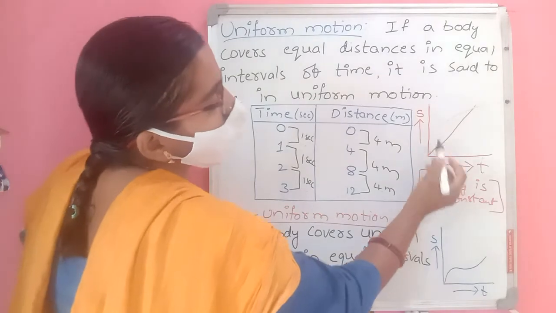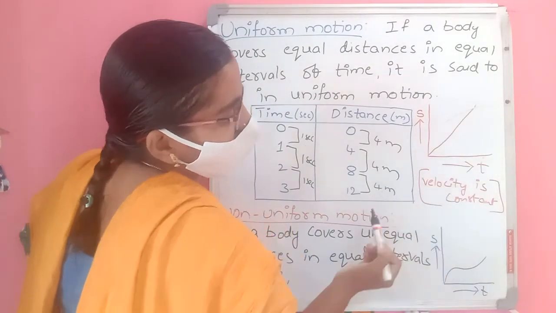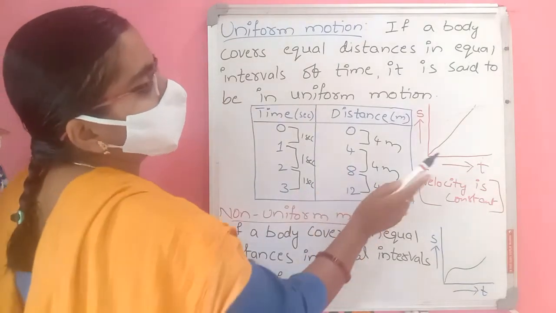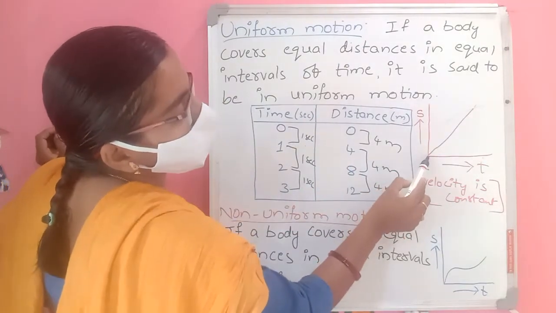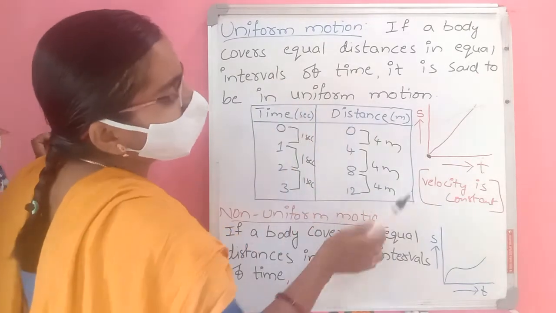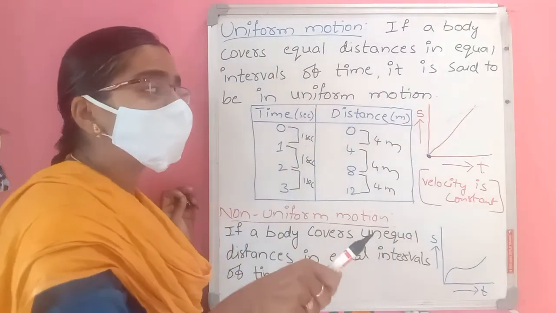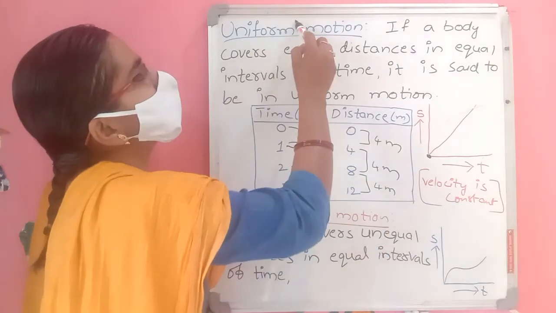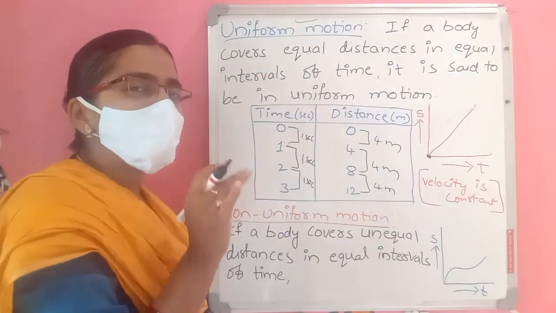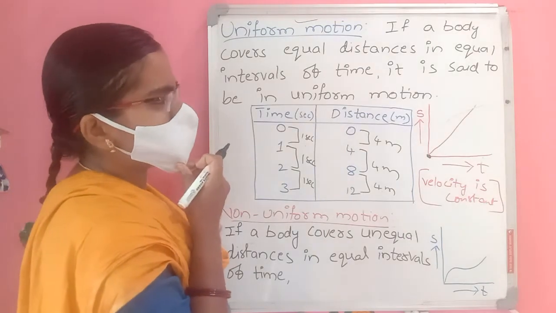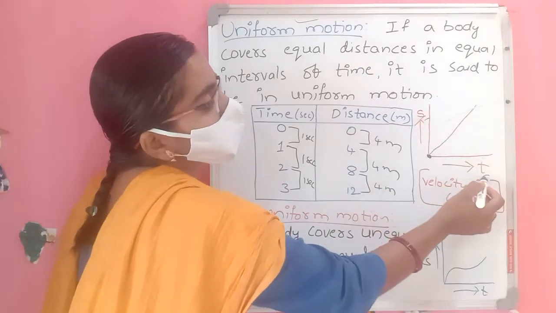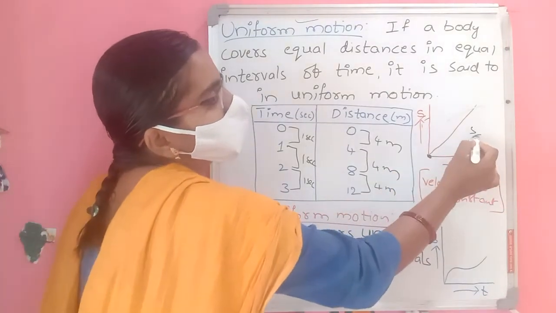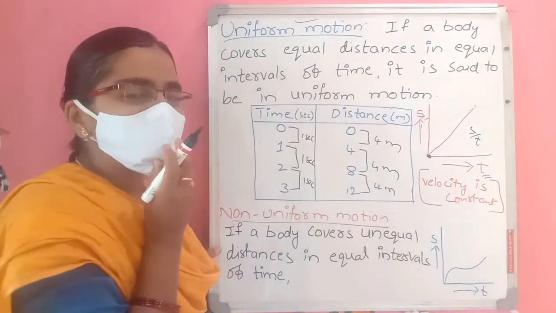If you draw a graph taking time on the x-axis and distance on the y-axis, you will get a straight line passing through the origin. For uniform motion, the graph is a straight line passing through the origin. And when velocity is constant, we can say the object is in uniform motion. When displacement per time, s by t, is constant, we can say velocity is constant.